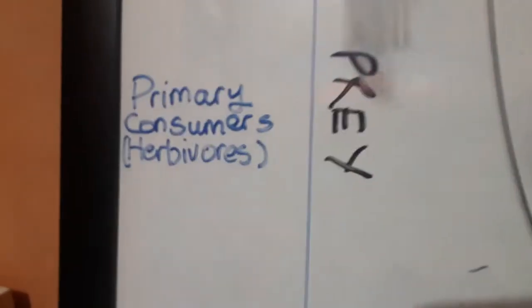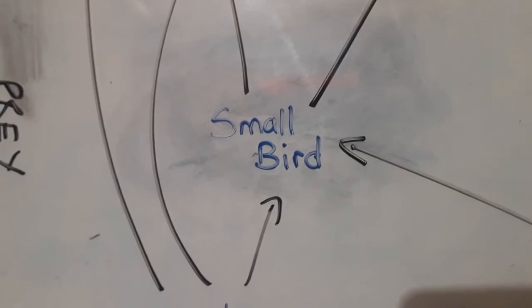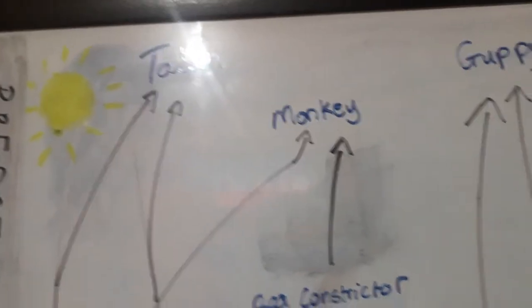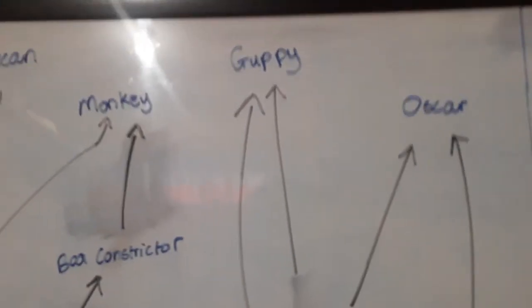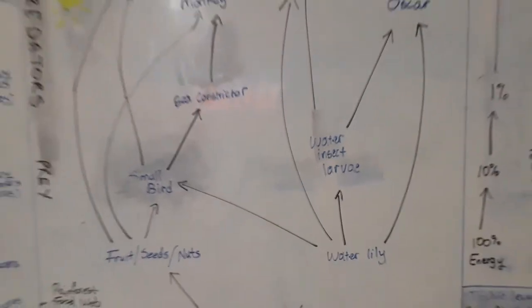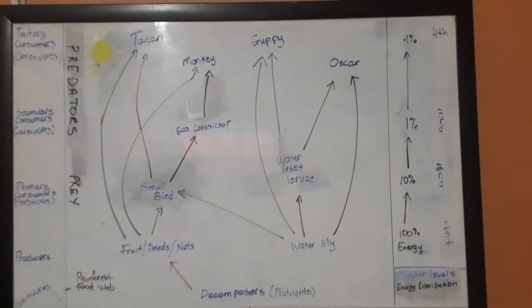Now herbivores are considered prey, as they only have one source of energy, but the toucan, monkey, guppy, and the oscar are considered predators, as they have multiple food sources, as seen here. So as seen here, it could be defined as a complex food web.